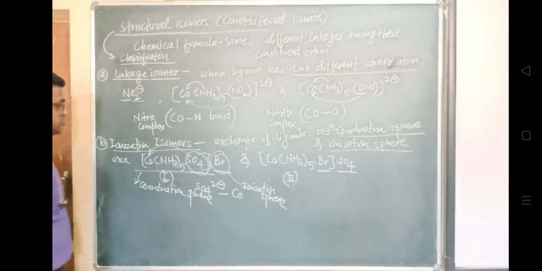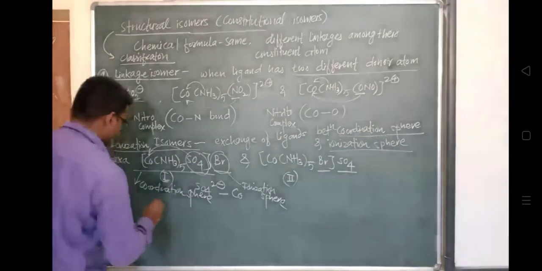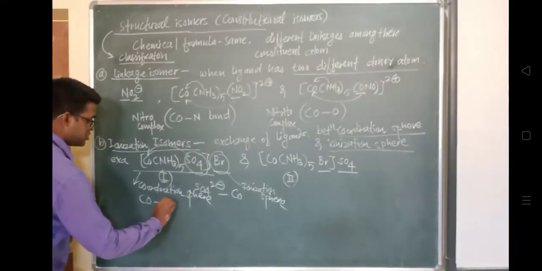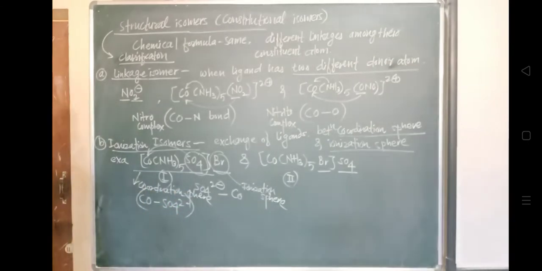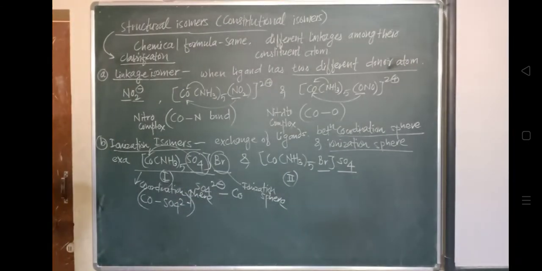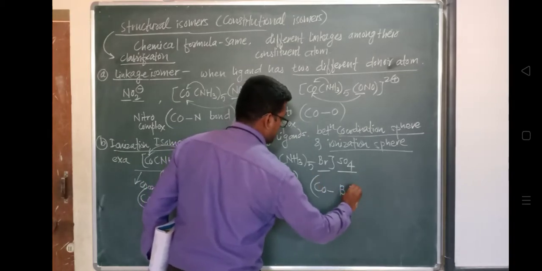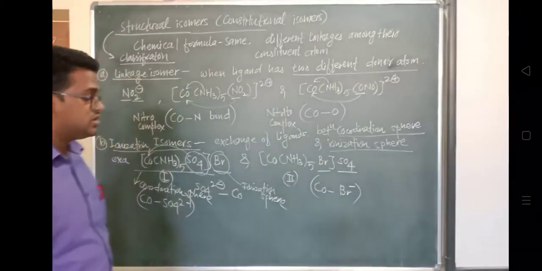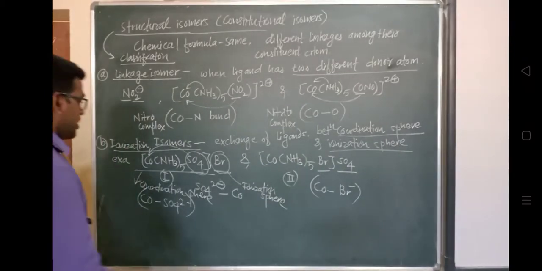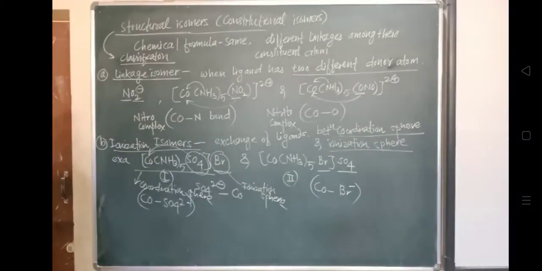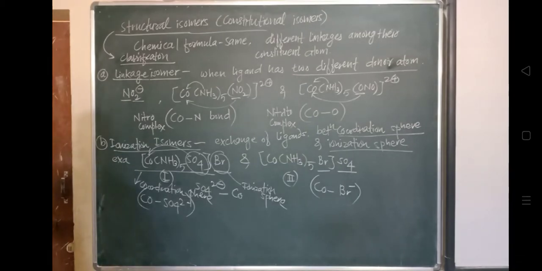There is a linkage between SO4 2 minus and this cobalt. In the second compound, the anion Br minus is in the coordination sphere, so there is a linkage between Co and Br. Br is anionic in nature. So this Br minus is the coordination sphere linked to Co, and SO4 2 minus is the ionization sphere.